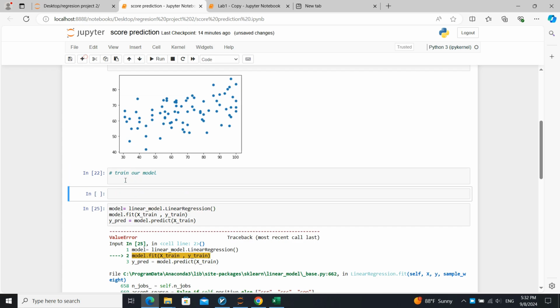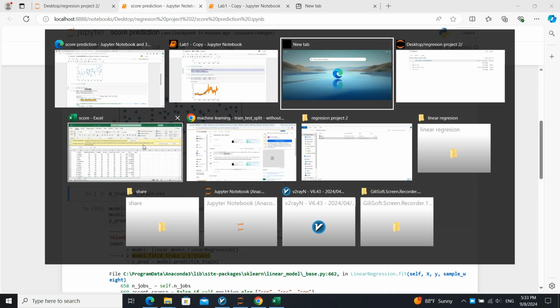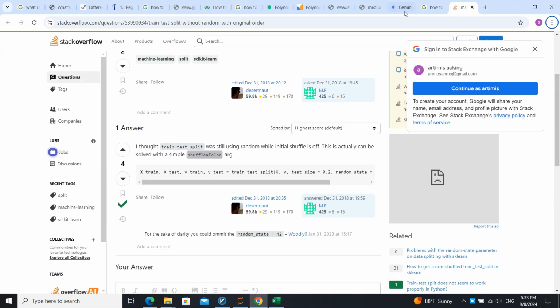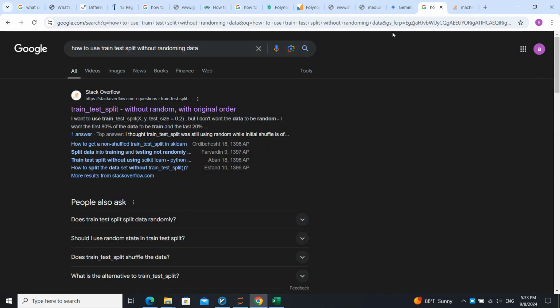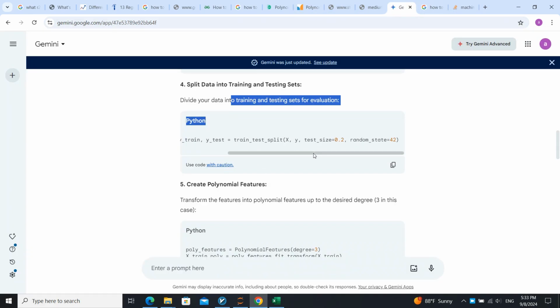Let's add a cell: X train equal to X train dot reshape. Okay, reshape. Let me just see something. Sorry for my cold if it's bothering you.